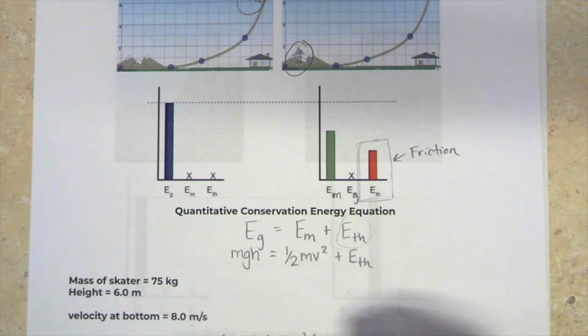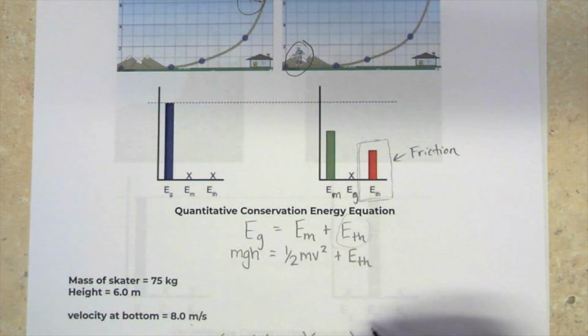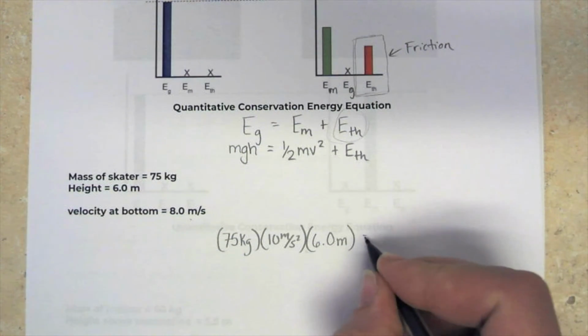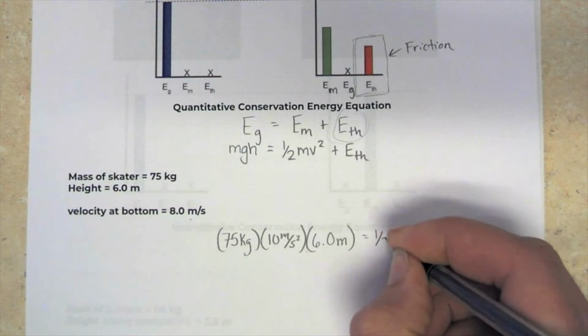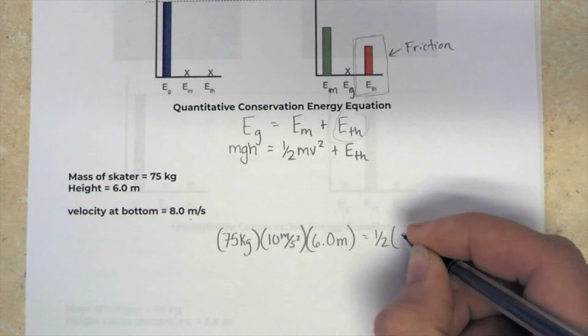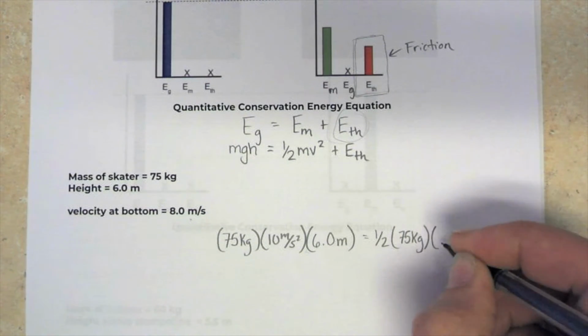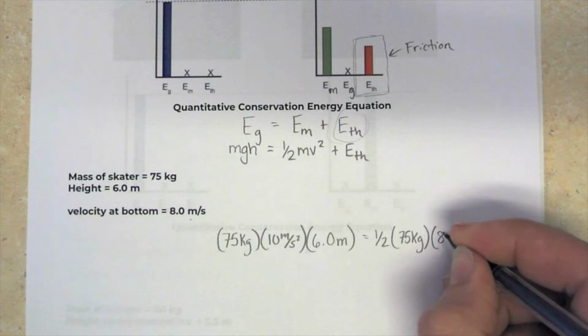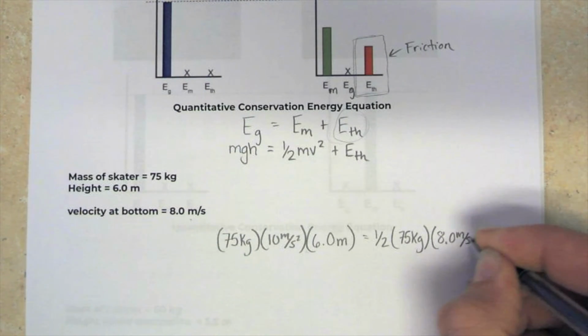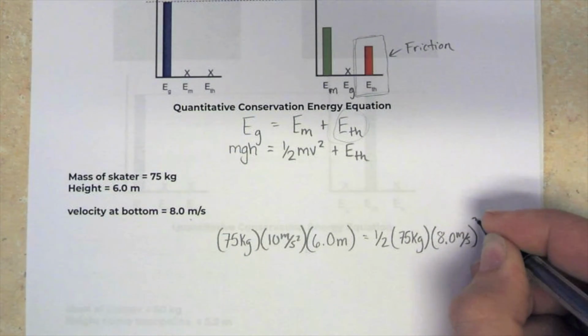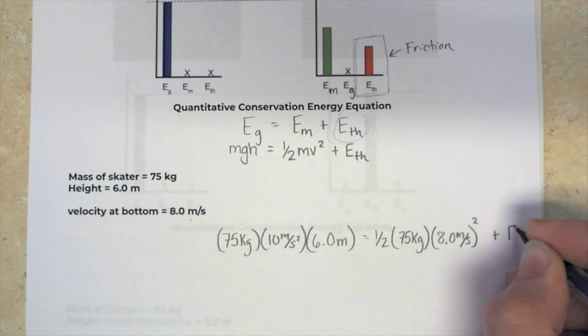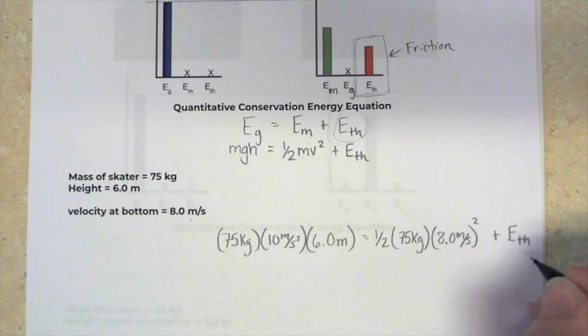This right there, that is our stored gravitational, whatever that value is. We're going to set that equal to 1/2 the mass of 75 kilograms times the velocity of 8 meters per second, because that's how fast he is going, squared, plus whatever E thermal. We're trying to figure that out, so it's a variable.